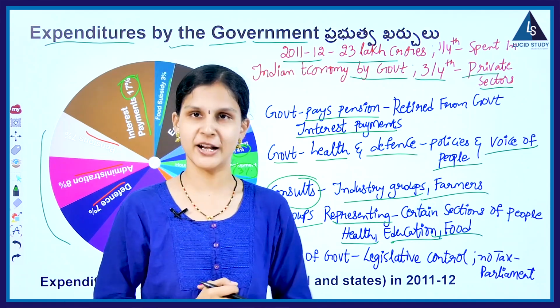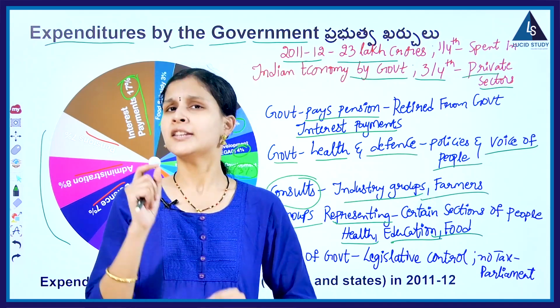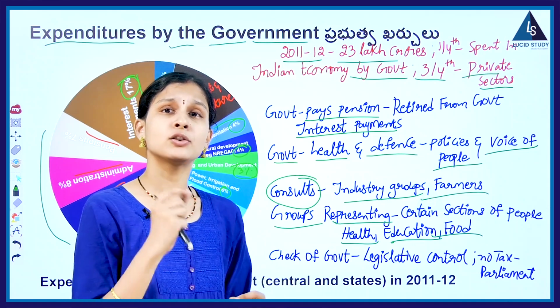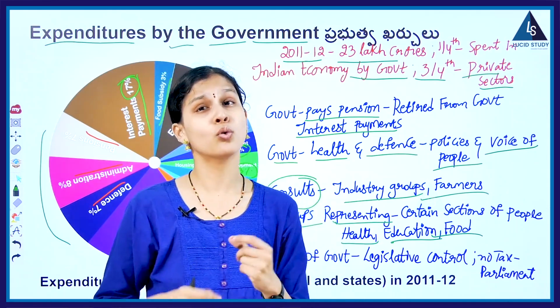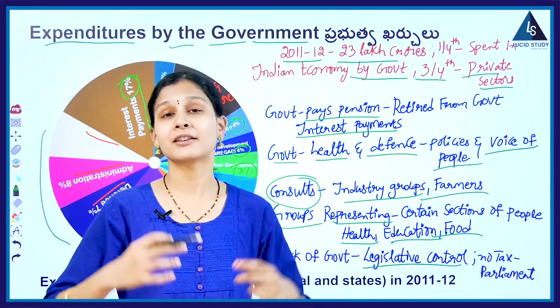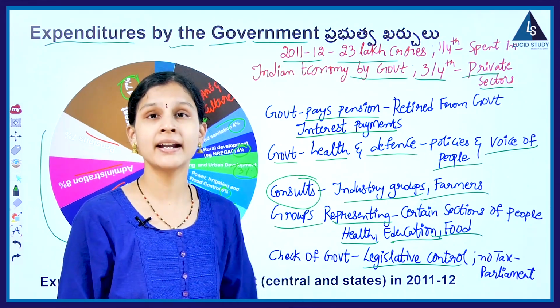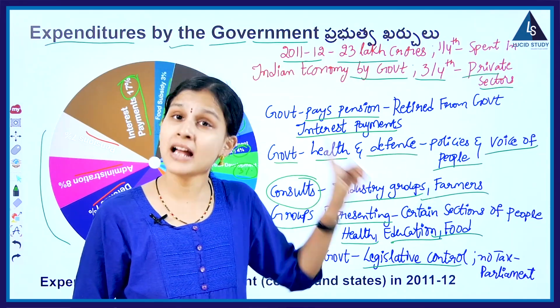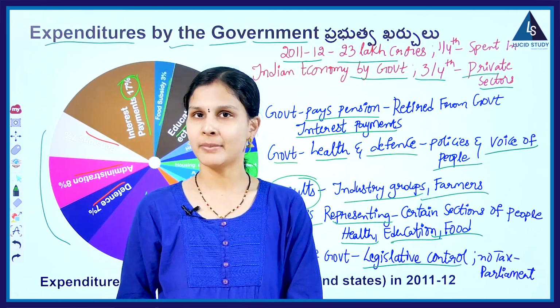And here, there should be one person, or one source, to have a check on the government in the matters of budget. Since budget preparation is all done by the government, there should be someone to look at the government in the matters of budget. So who is doing that? Legislative control. After preparing the final annual budget, the government will submit it in the parliament, and the approval for that budget has to be given by parliament only.